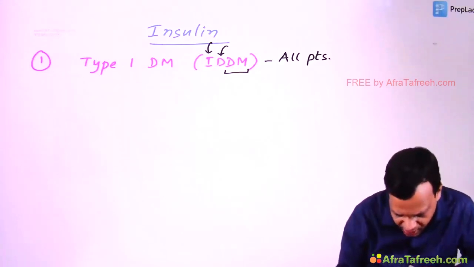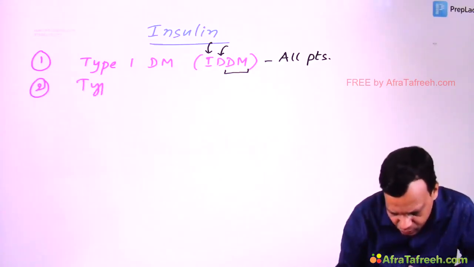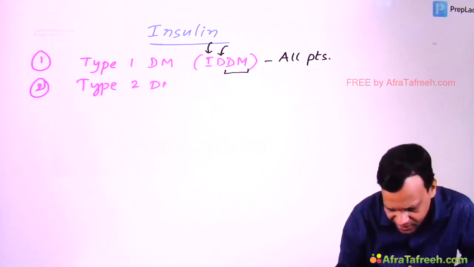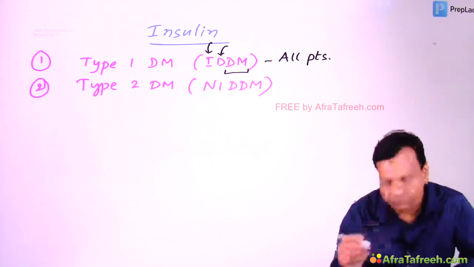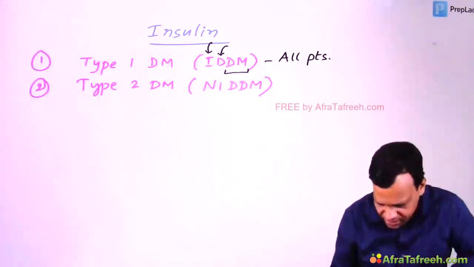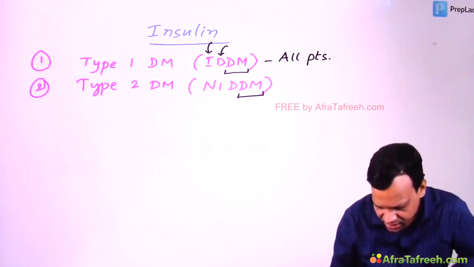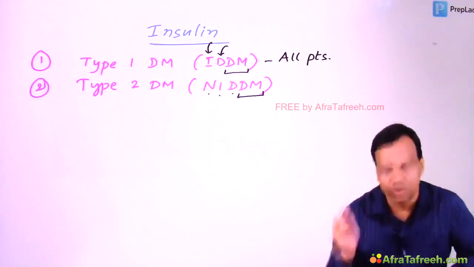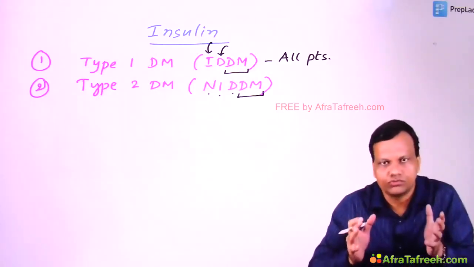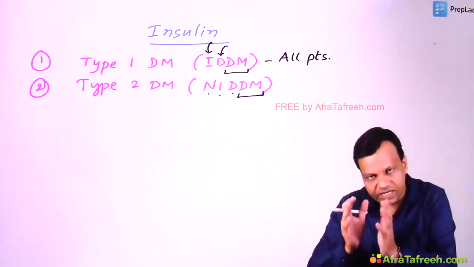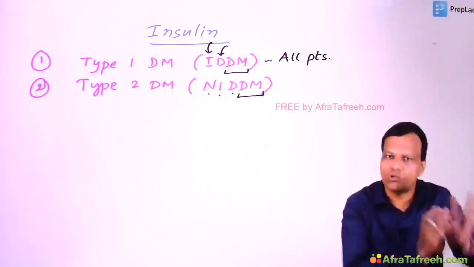Then there is another type of diabetes called type 2 diabetes mellitus. The other name is non-insulin dependent diabetes mellitus. As the name tells, this type of diabetes mellitus is not dependent on insulin. That means it can be treated without insulin also. And when we can treat without insulin, we will try to treat without insulin only.